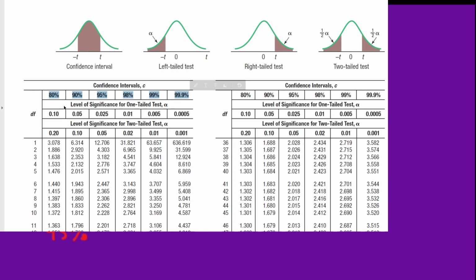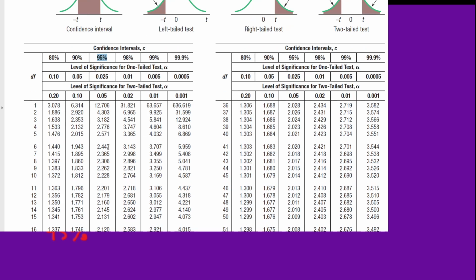Later on, we'll cover the one-sided and two-sided tests, and we'll use the same information. But for here, what we want is the 95% confidence interval. And next, we need to go down into the table and find which row we use.